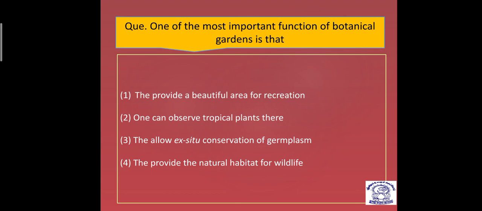One of the most important functions of a botanical garden is that... see, we have studied that a botanical garden is an ex situ conservation of plants. So first, it provides a beautiful area for recreation. Second, one can observe tropical plants there. Third, allows ex situ conservation of germplasm. Fourth, provides the natural habitat for wildlife. Yes, it is carrying out ex situ conservation of germplasm. So the third is the correct answer, because it is conserving germplasm of some of the extinct and endangered species. That is one of the important functions of a botanical garden.